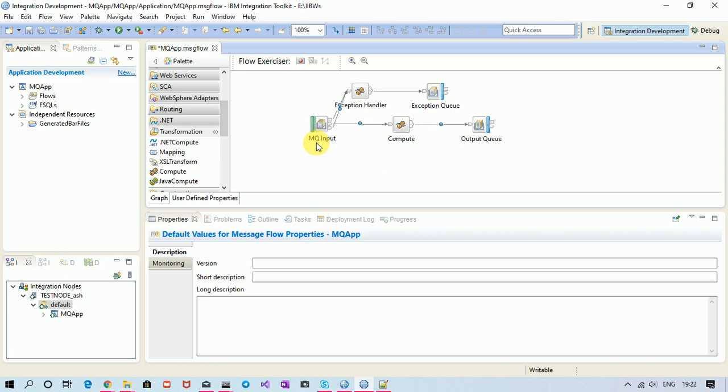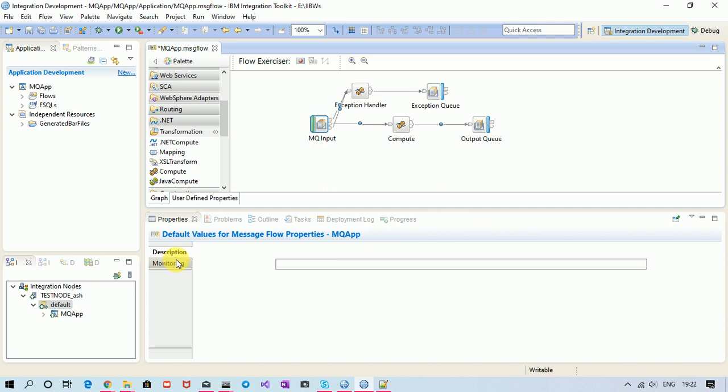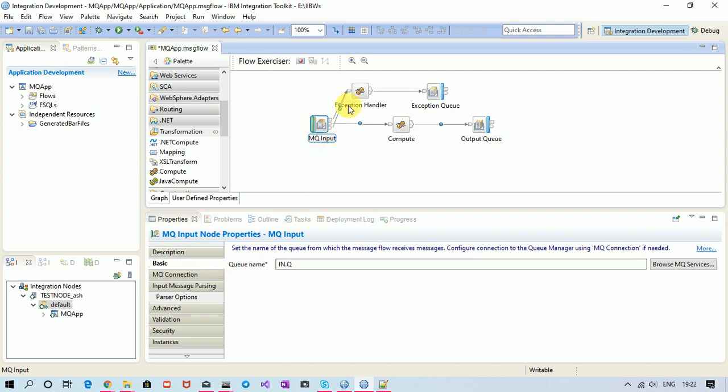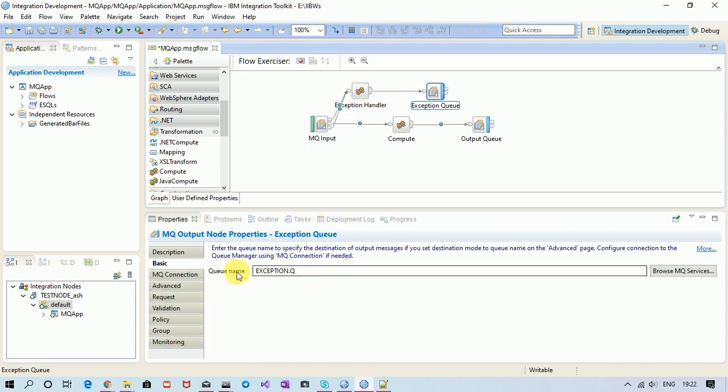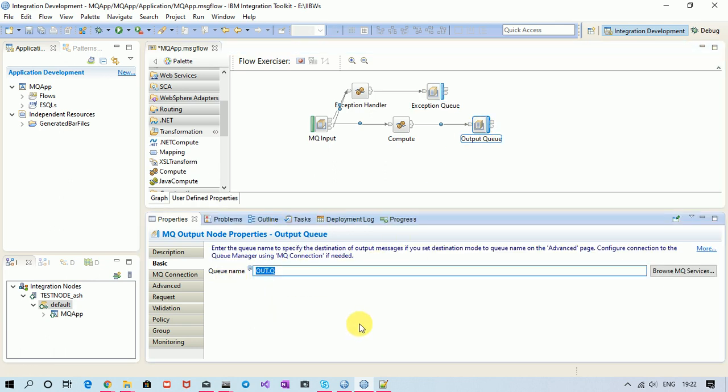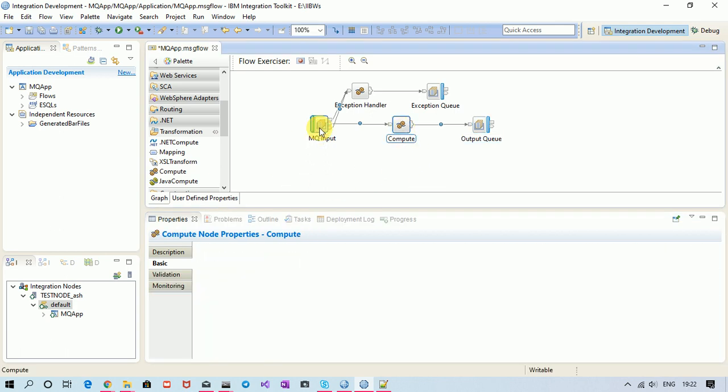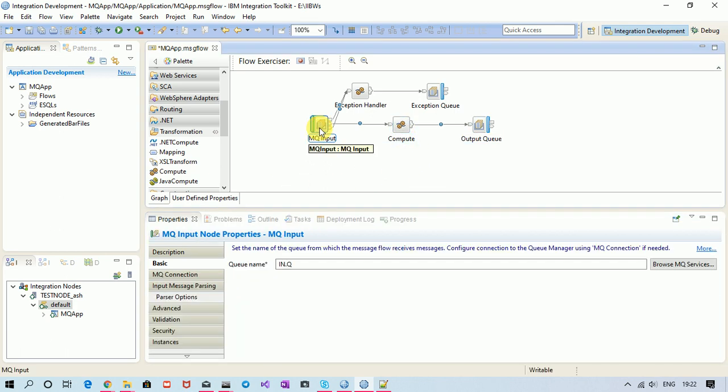So let's create a scenario where my message breaks down on MQ input and will travel through the failure terminal. This is a quite simple flow where there is a queue, in.queue, which receives the input message. This is the compute node which handles the exception and puts the exception message on exception.queue. Now this is the MQ output which receives the output message on out.queue. Right, so this is a very simple message flow which I have created in order to explain the scenarios.